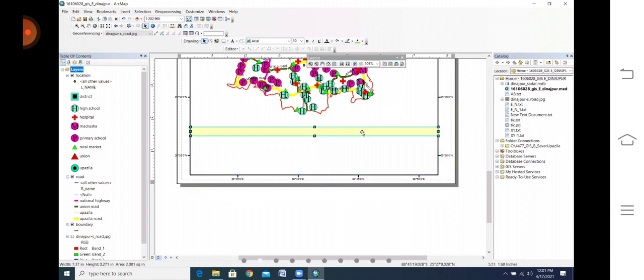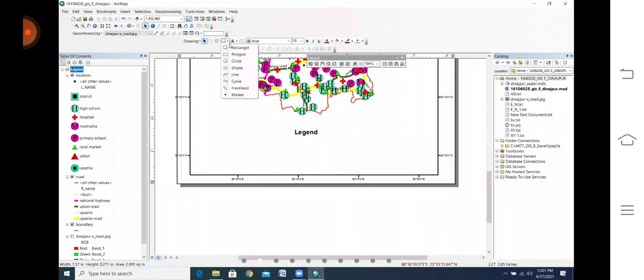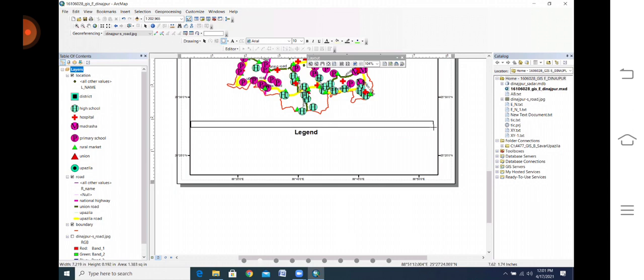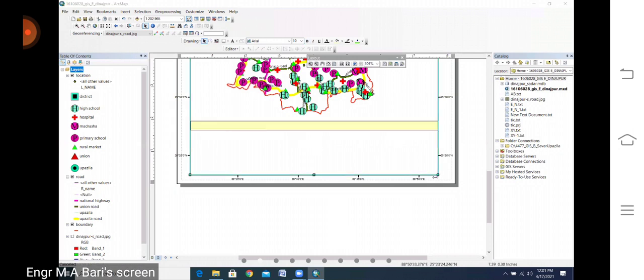From the drawing tools, you can draw a rectangle. Suppose you draw this rectangle, and when you move your legend, it is out of the screen or it is overlapped.